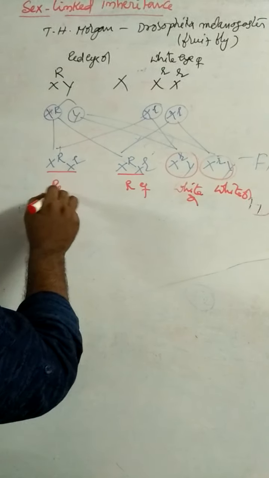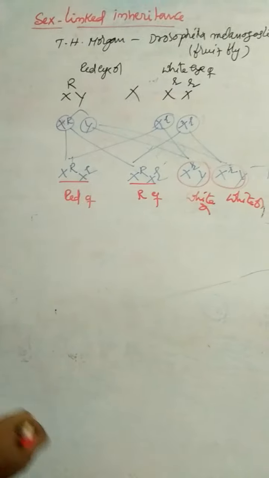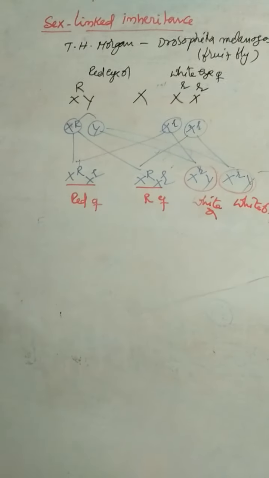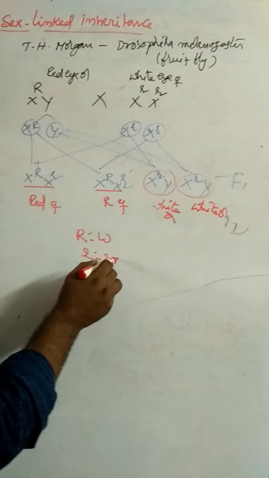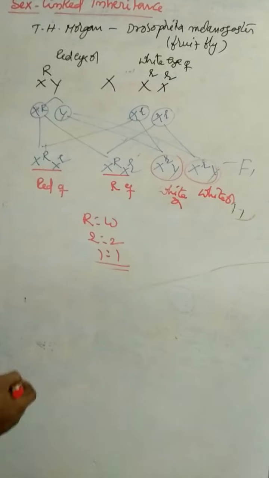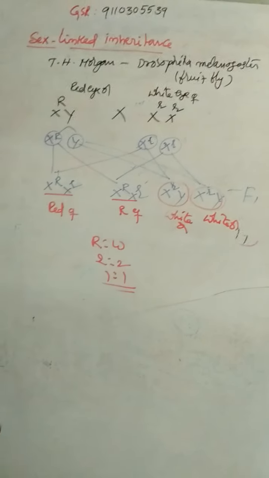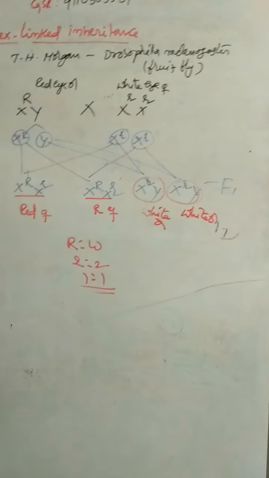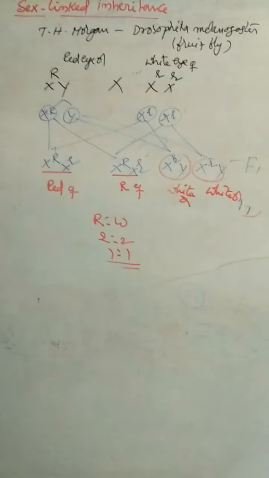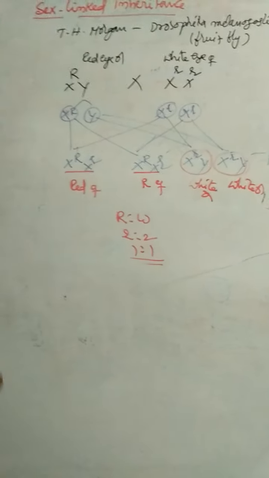Red to white-eyed is 2:2, that is a 1:1 ratio. Depending upon these two crosses, he concluded the following points.